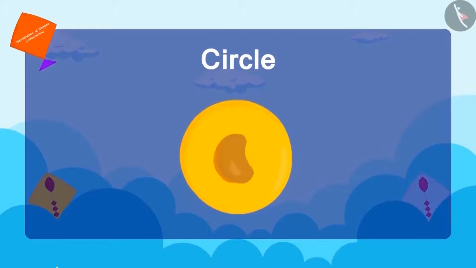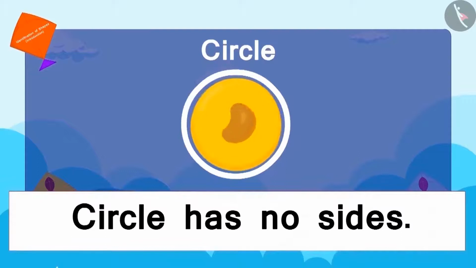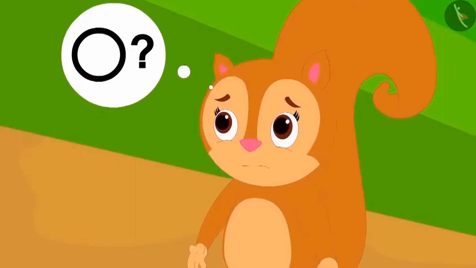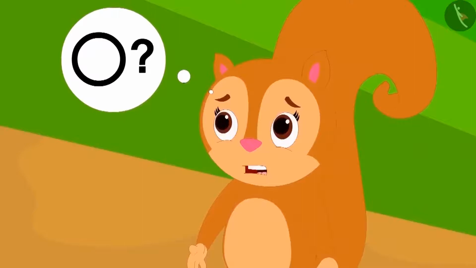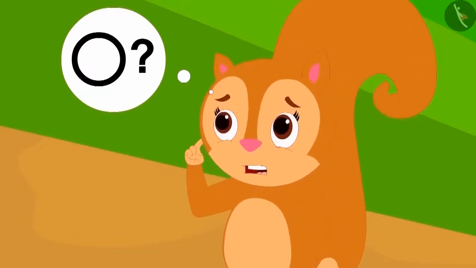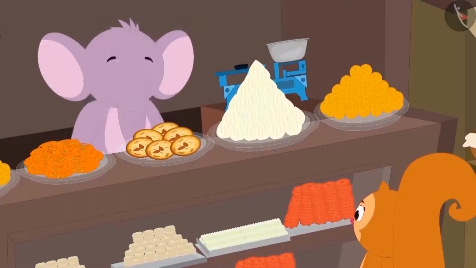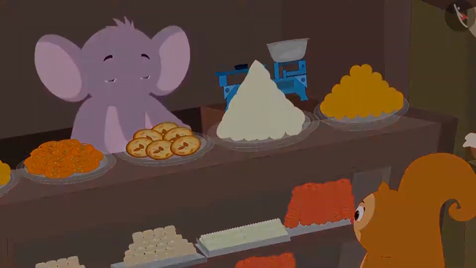A circle is formed by only one curved edge, and it has no sides. Chanda understood the shape of the circle, but now she is thinking, where else does this circle shape appear other than the peda? Appu explained this to Chanda through a poem.